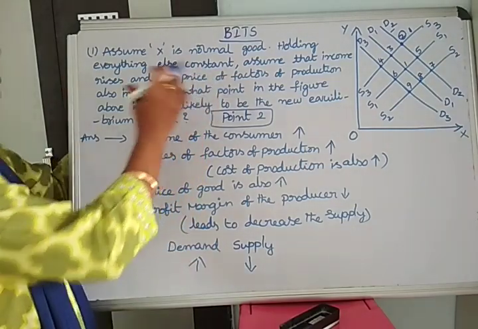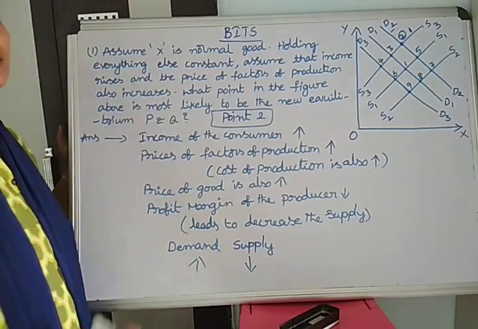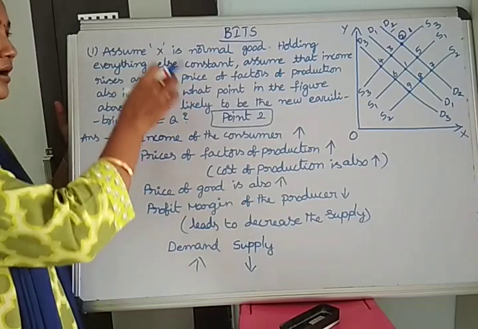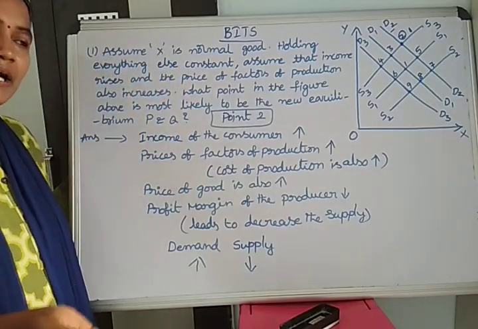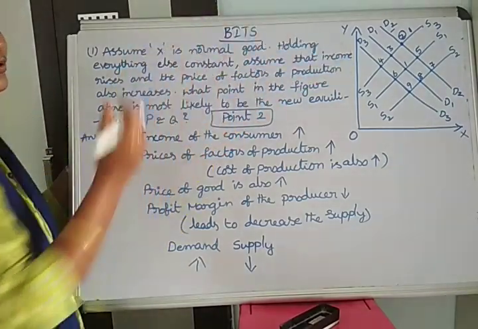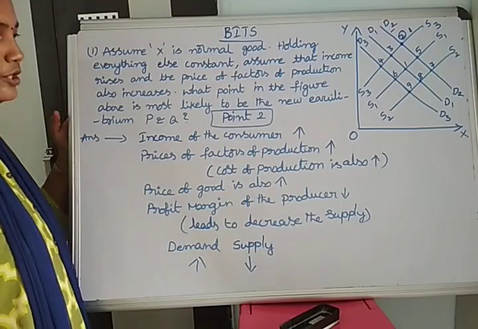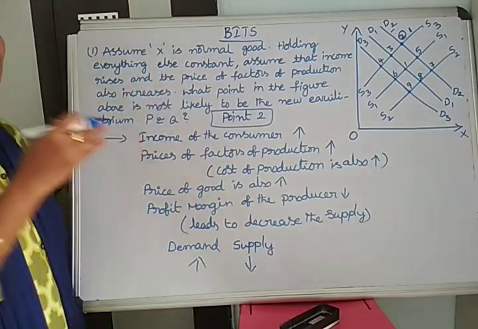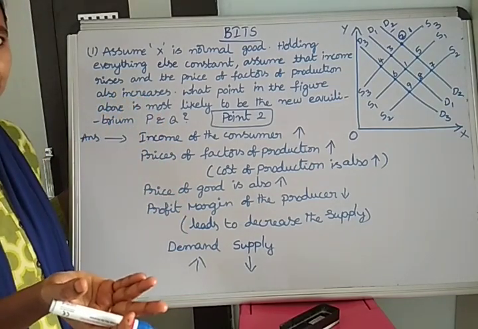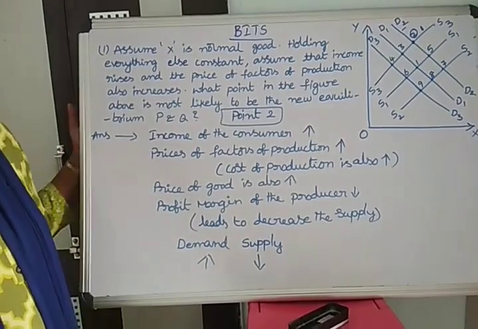So based on the question, we first analyze whether the question applies to the quantity demanded only or supply only. If the question applies to both quantity demanded as well as supply, then we analyze and find which point is most likely to be the equilibrium point of price and quantity. If the question is only applicable to the quantity supplied, then we do not show any changes in demand. So this is the first bit, and we'll go to the second bit also.